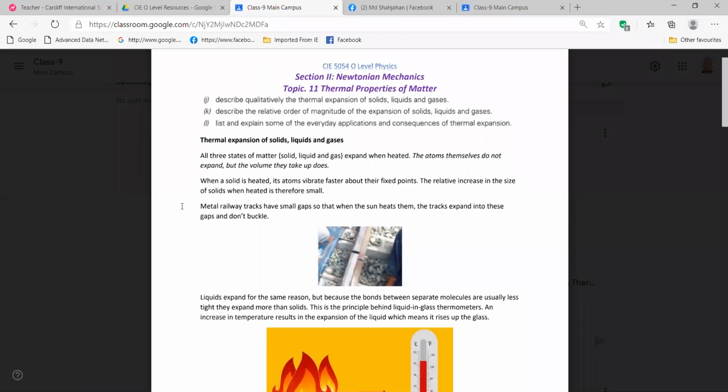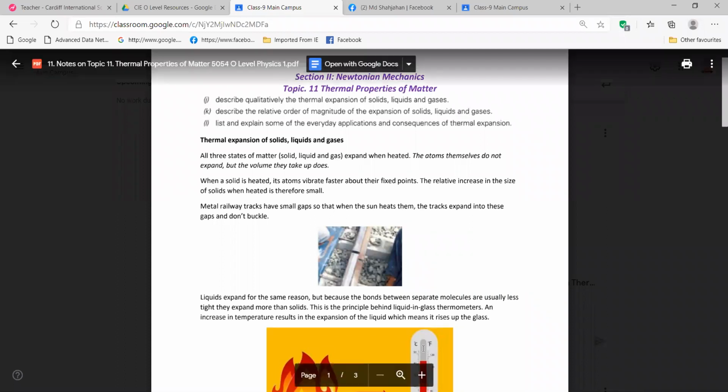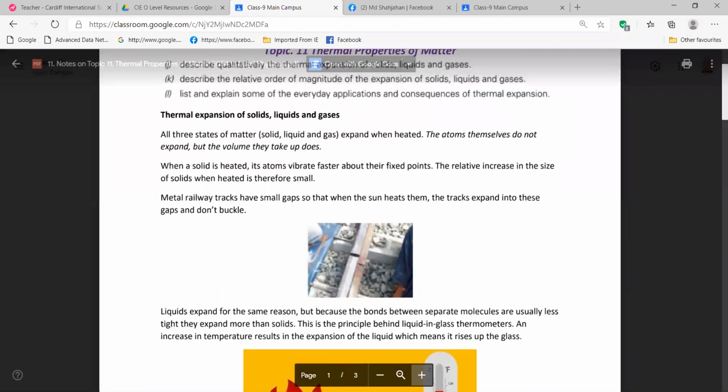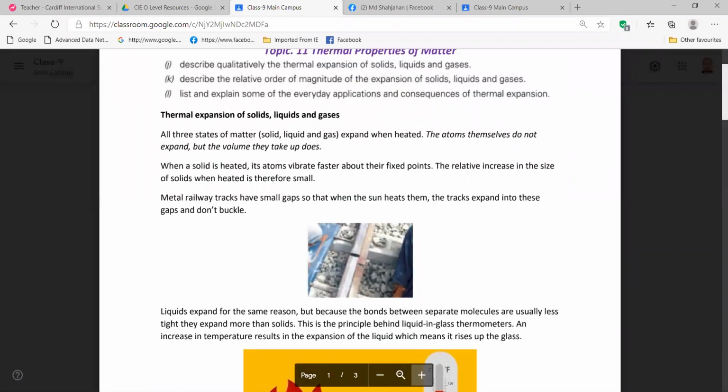So we are now discussing thermal expansion of solids, liquids, and gases. Saad, you read. Thermal expansion of solids, liquids, and gases. All three states of matter, solid, liquid, and gas, expand when heated. The atoms themselves do not expand, but the volume they take up does.